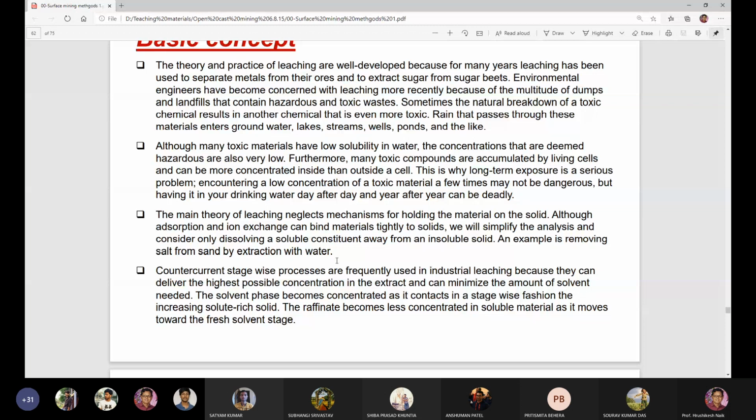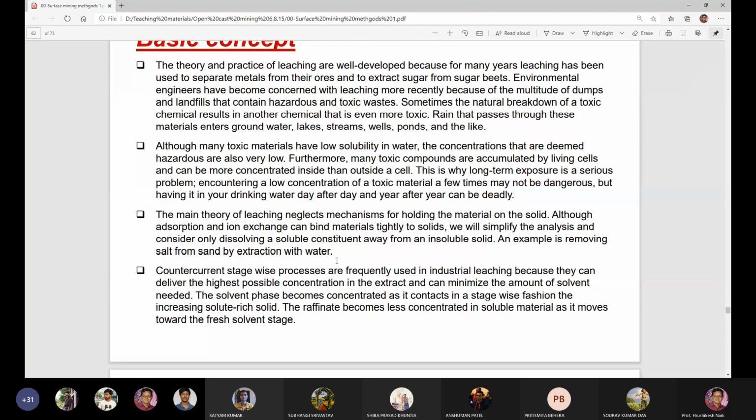So to get this salt, you need a solvent. Solvent is water, in this case water. In the case of gold, you have to use another solvent to separate the gold from the rock. So cyanide and other type of chemicals are used to separate gold from the rock.